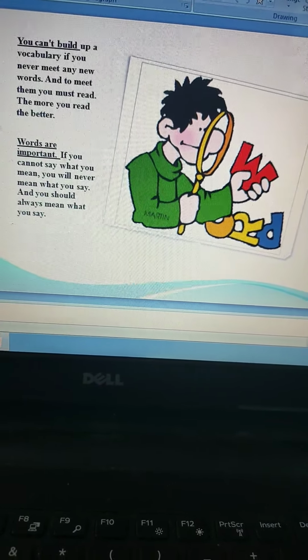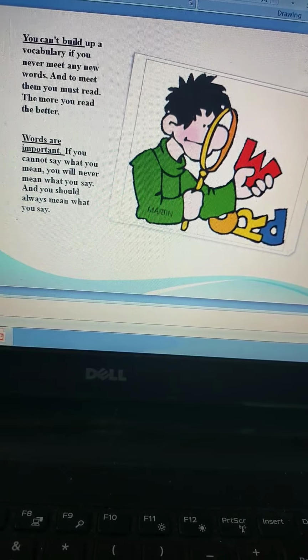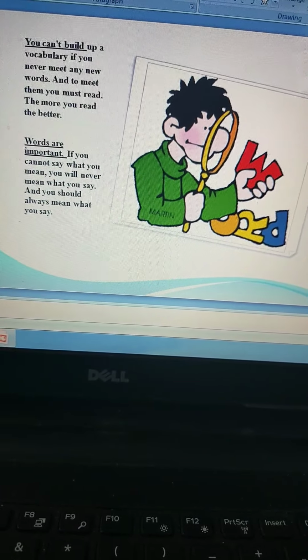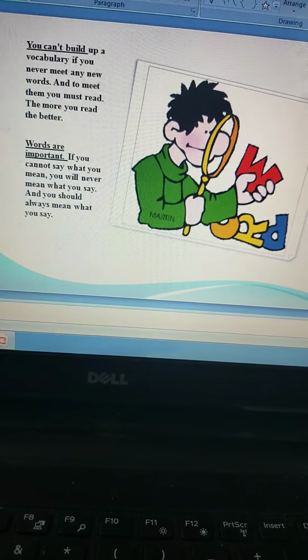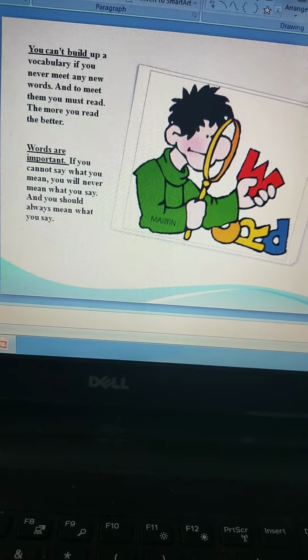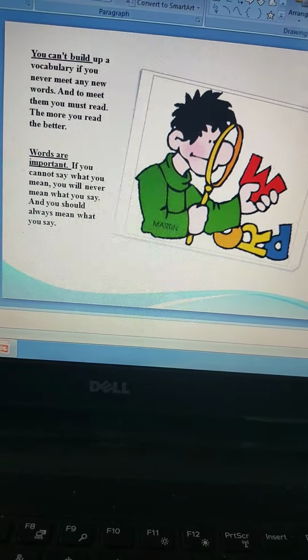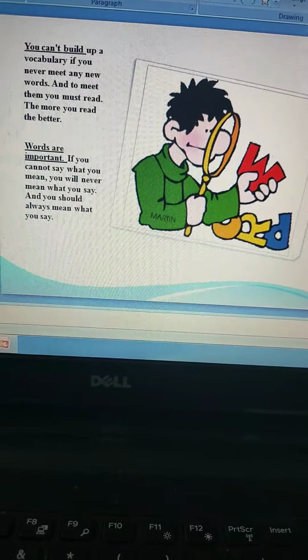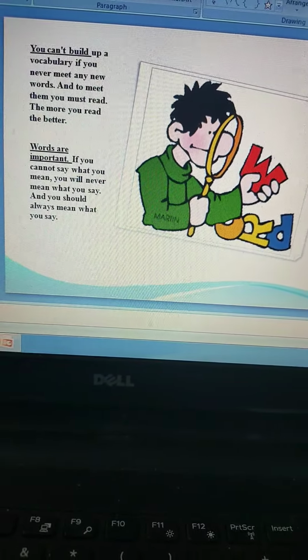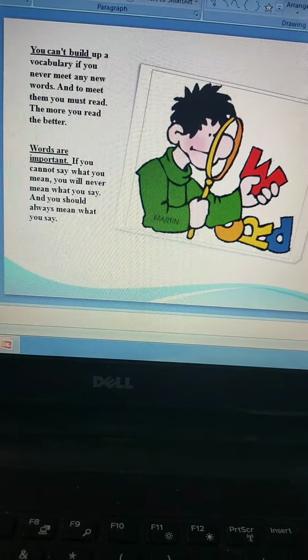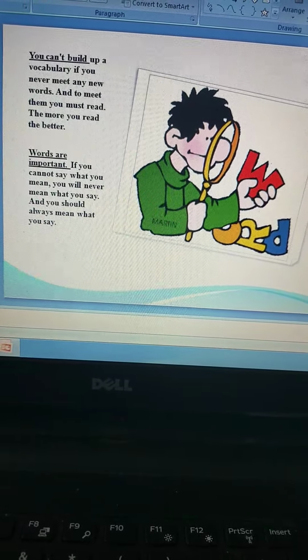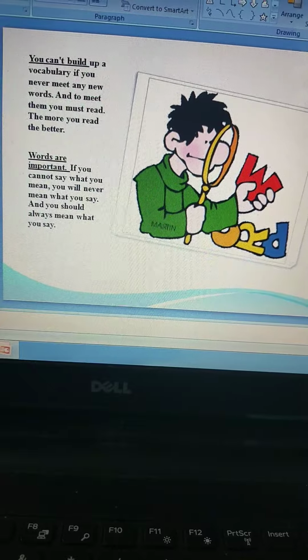I have another quote which says, words are important. Yes, words are very important, guys. And words are very dangerous too. They can make you or mar you. If you cannot say what you mean, you will never mean what you say, isn't it? You want to say something, you want to mean something, but you are unable to say. So how would you say what you mean?